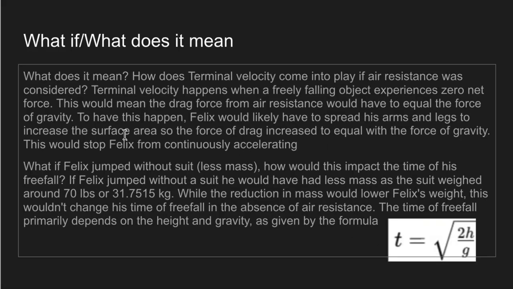And then the questions I wanted to ask were, how does terminal velocity come into play if air resistance was considered? Terminal velocity happens when a freely falling object experiences 0 net force. So that would mean that the drag force from air resistance would have to equal the force of gravity. To have this happen, Felix would likely have to spread out his arms and legs to increase the surface area of himself. So the force of drag increases to equal the force of gravity, and that would stop Felix from continuously accelerating.